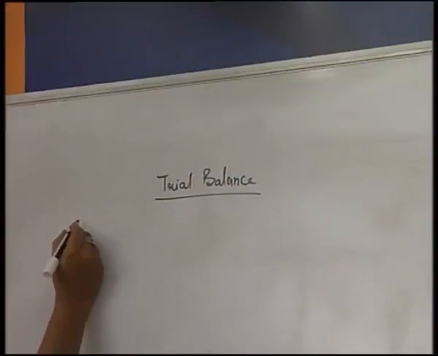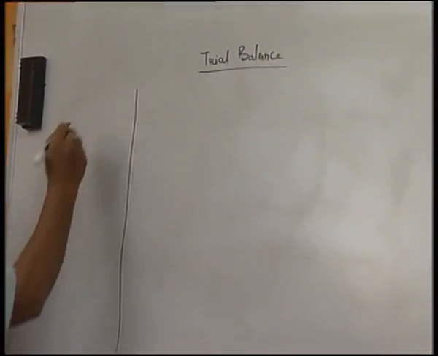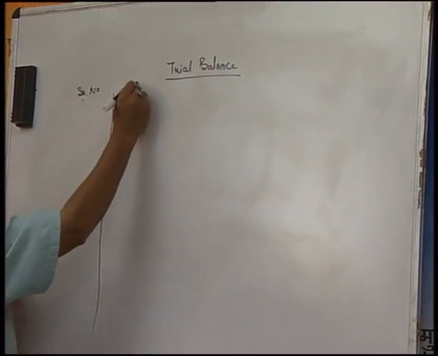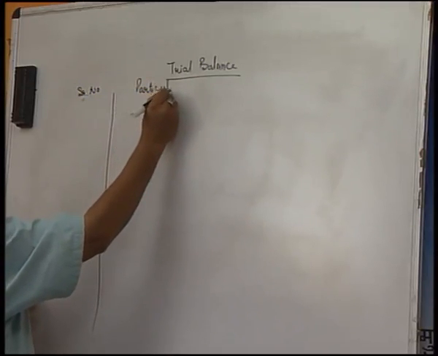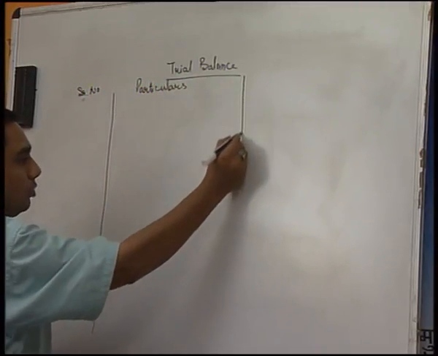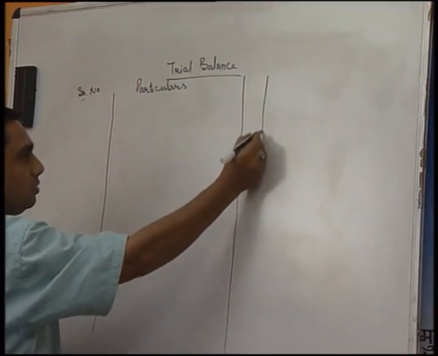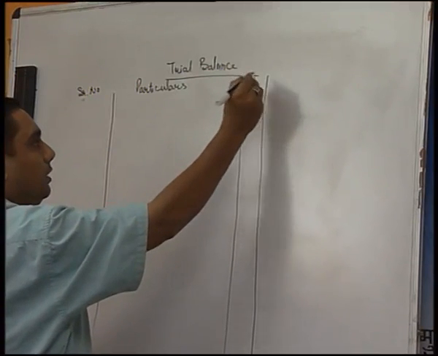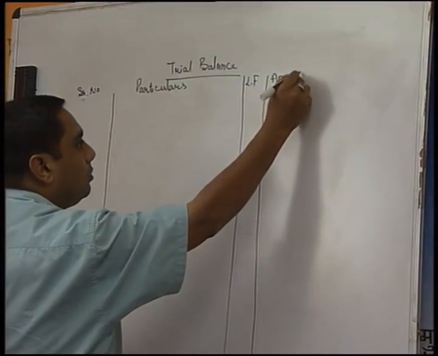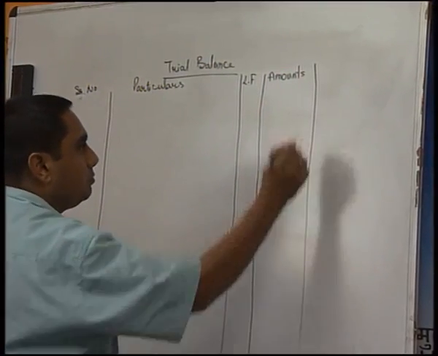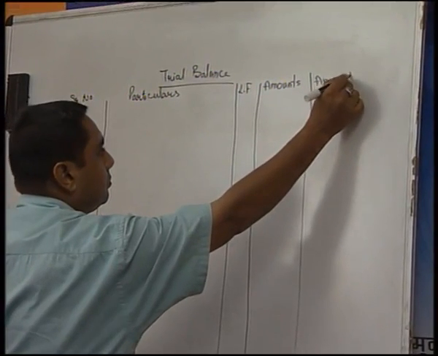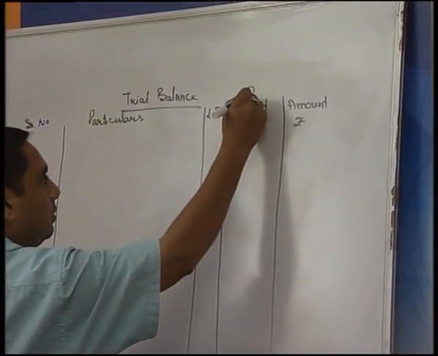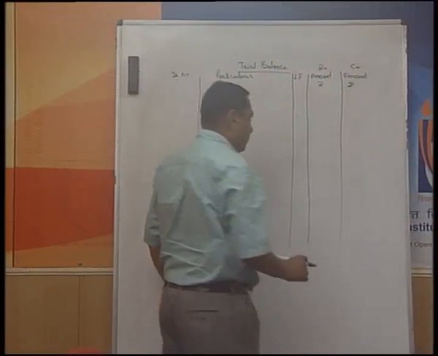So, look learners, on the extreme left we have the serial number, then the particulars, then after that one small column as LF, which means ledger folio, and then two columns for amounts. Here also we mention the amount in terms of rupees. This is the debit balance and this is the credit balance.